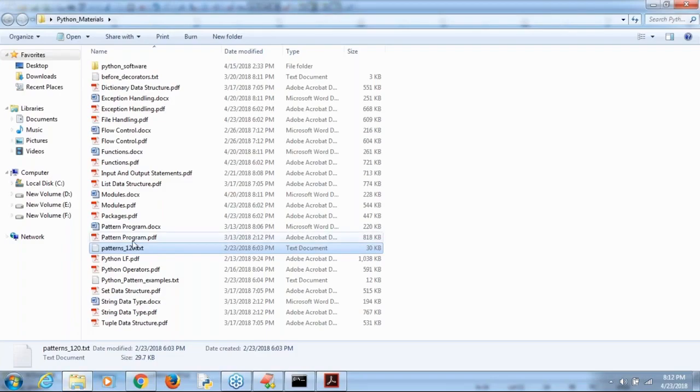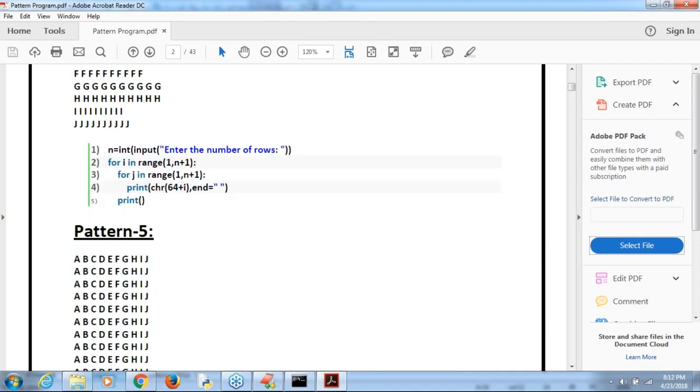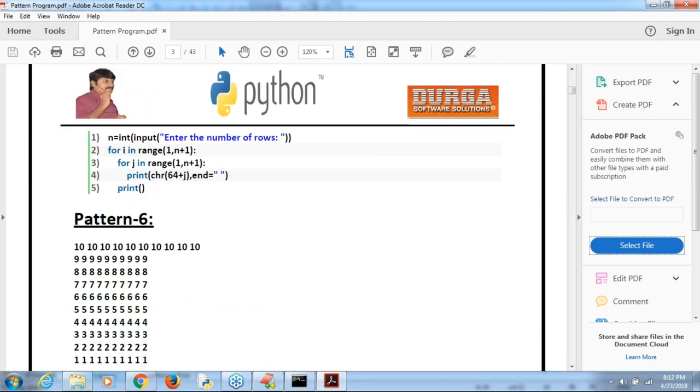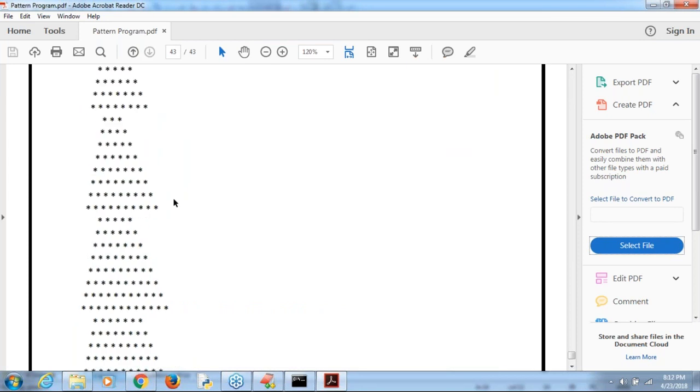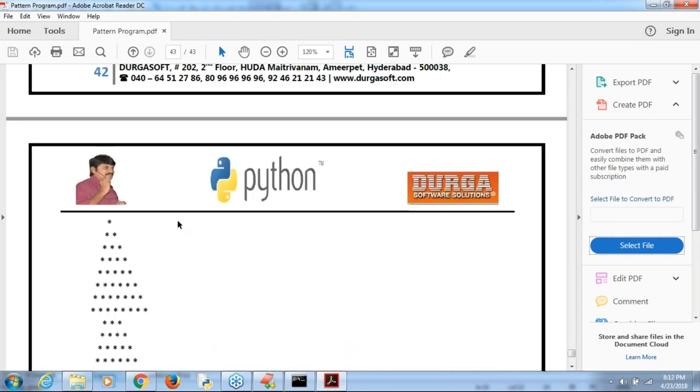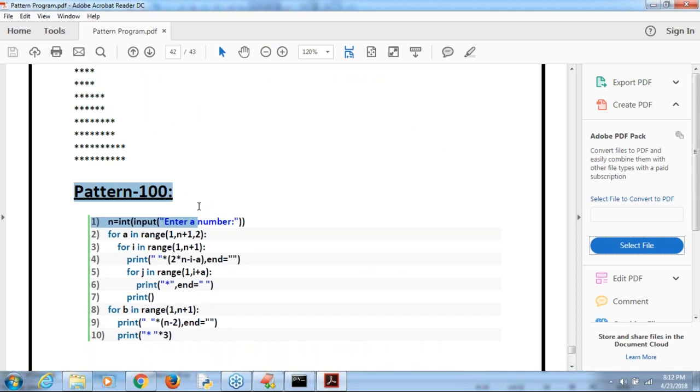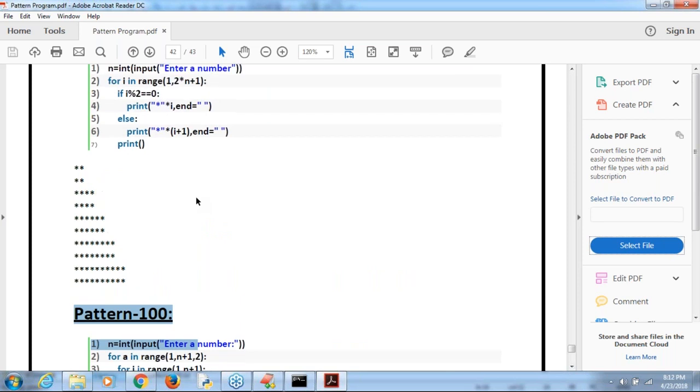How many patterns are there in the PDF file, just the pattern programs? Can you please confirm how many are available, sir? 43rd page. This is the Christmas tree, right? Almost around 100 patterns are there. Don't worry, sir. If you have the time, happily go through that so that you can get much clarity. From where do you have to get these things? You should be aware, already in our shared drive all these things are there.